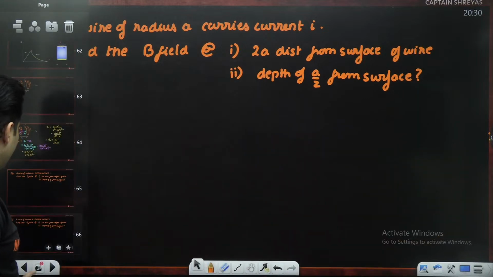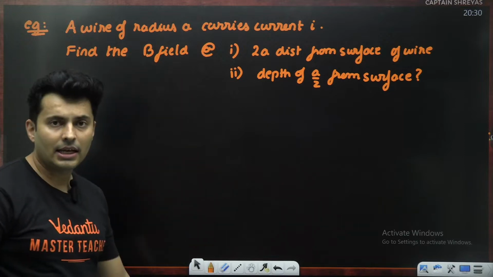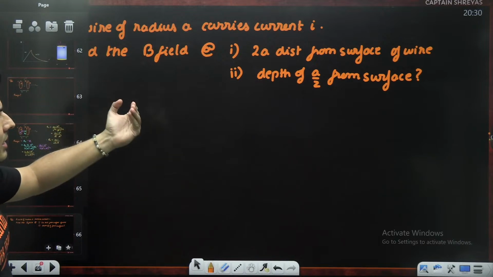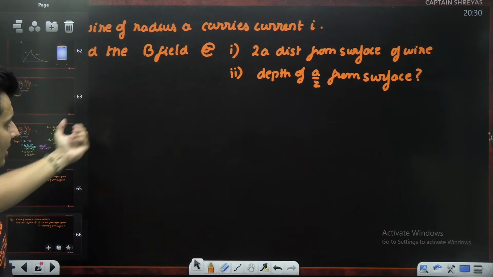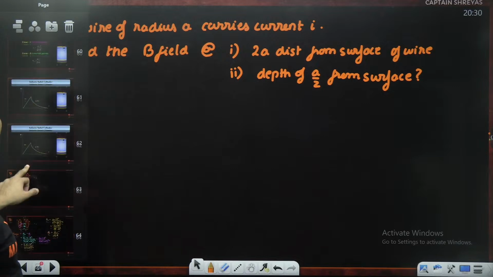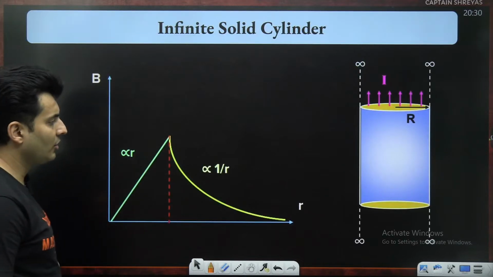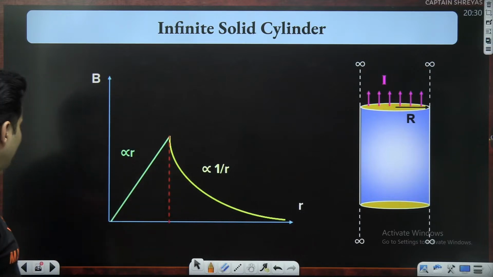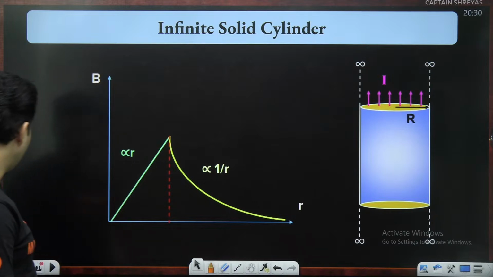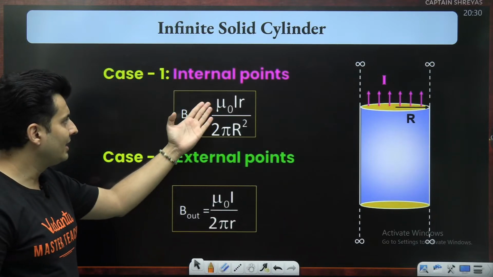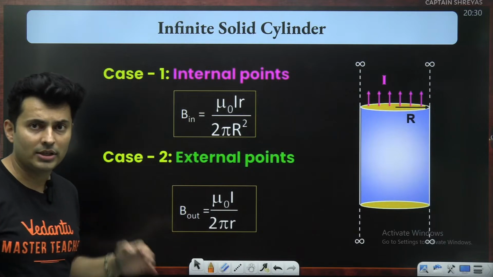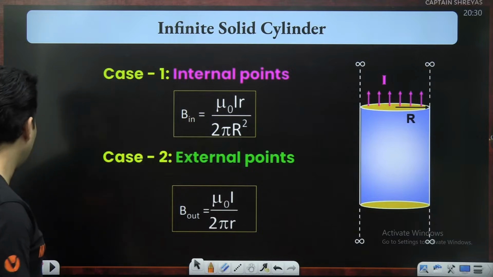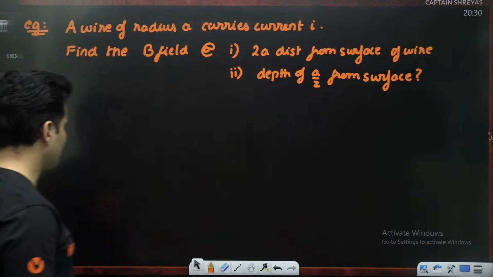Now the moment you look at this question, a wire of radius A carrying some current I, finding the magnetic field at a distance of 2a from the surface, that is outside, and a by 2 inside, you should think about the theory which I just gave you. When you are inside, it is proportional to r. When you are outside, it is inversely proportional to r. Basically the formula has changed. This is for internal points, this is for external points. Is that right, everybody? Okay. So let's see what values we will substitute in both these questions.